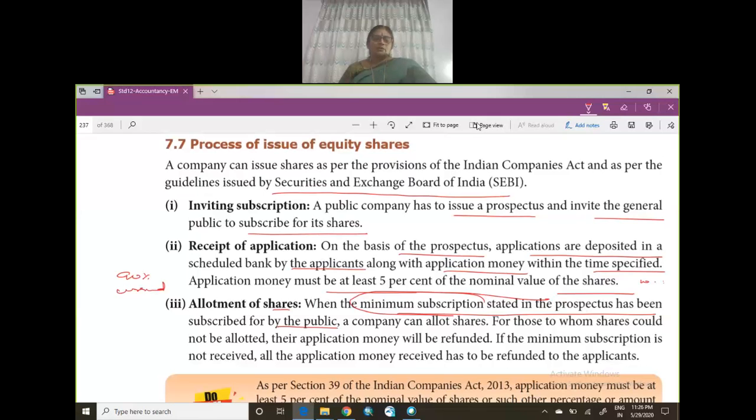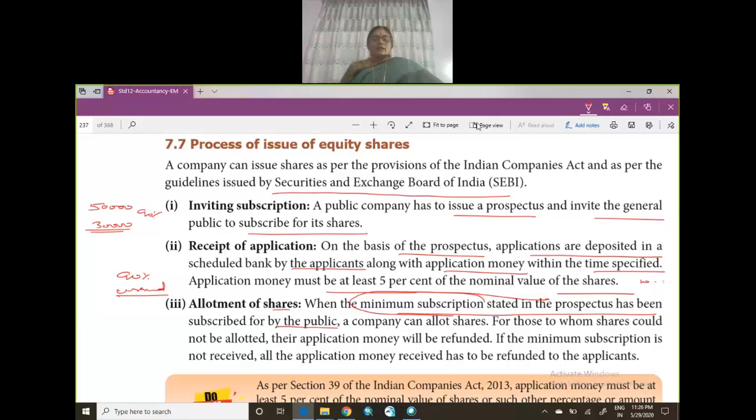Unless they get the minimum subscription, the company has quoted the shares in the market, and if it is going to issue, for example, the issued capital is 50,000 shares, and you have not even got 30,000 shares, it should be 90%. So minimum subscription is 90%. If you have not even got it, then you cannot collect the money from the public. Whatever money you have collected, you have to refund it.